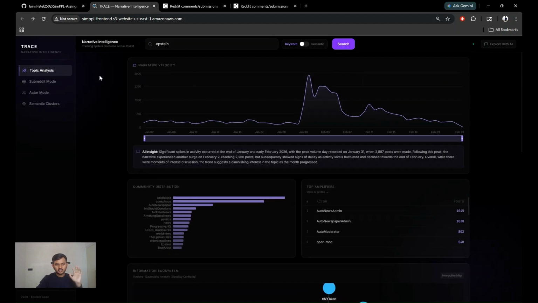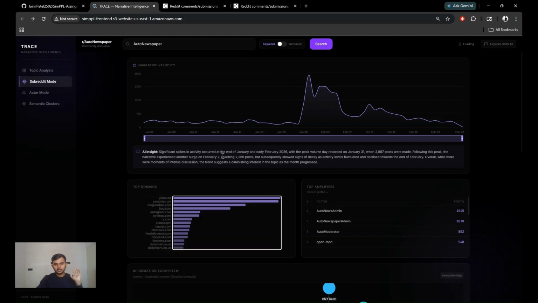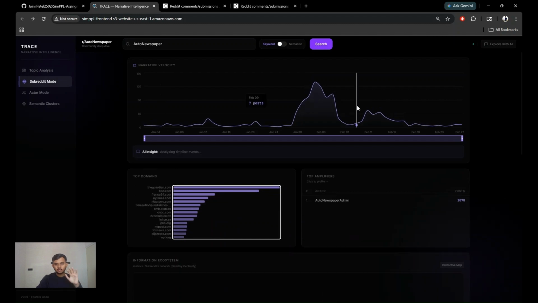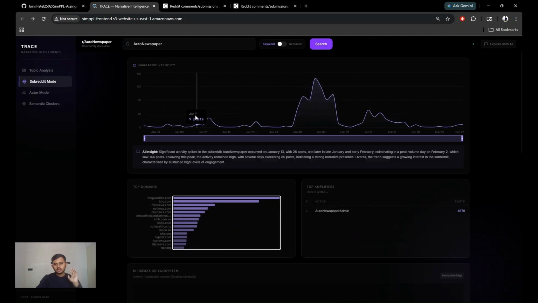This was the topic analysis dashboard. We can also dig into a subreddit. So let's look into the auto newspaper subreddit. Now the data would be updated. This shows the pattern of the particular subreddit, auto newspaper. We can also see that this subreddit has the same pattern, peaking around early Feb, I would say. We can also see the top amplifiers, who are the users being active on this subreddit.